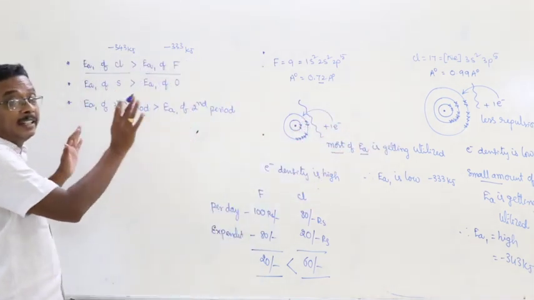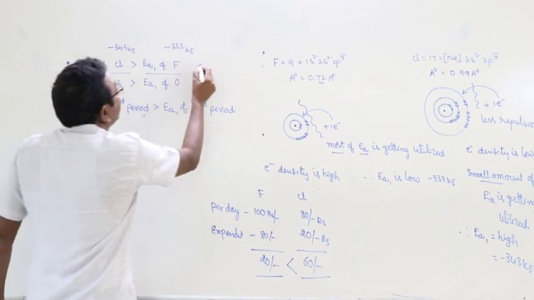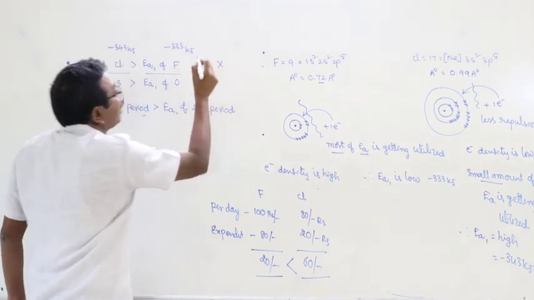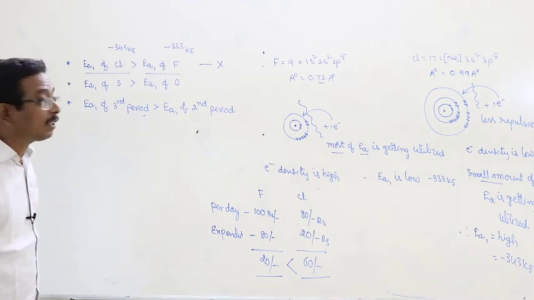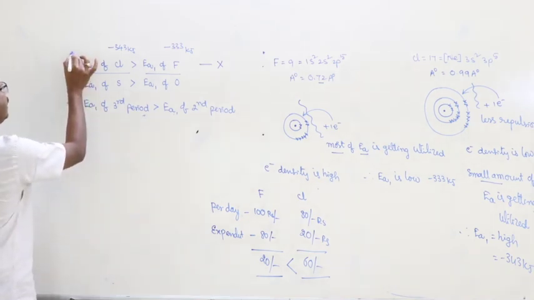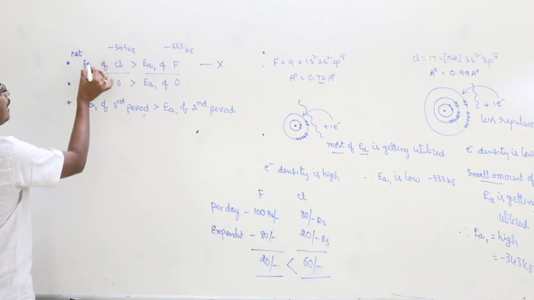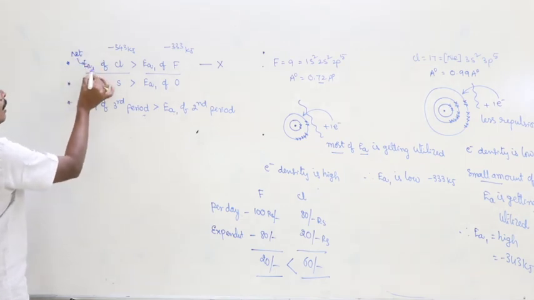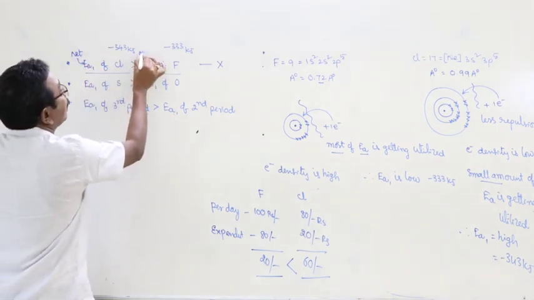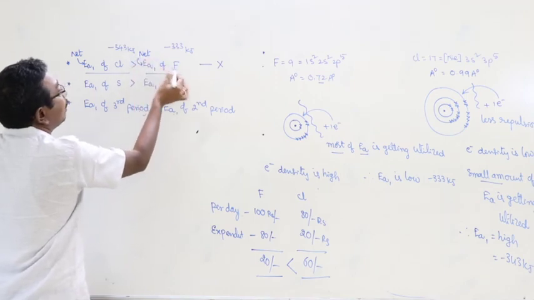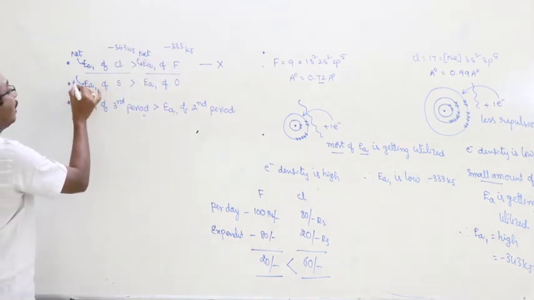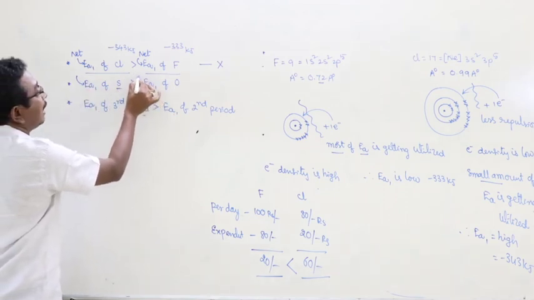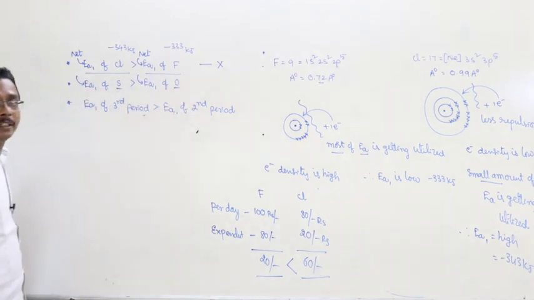Now, the statement given in the textbooks is wrong. But how do we have to give the statements? This is correct: the net electron affinity of chlorine is greater than that of the net electron affinity of fluorine. The net electron affinity of sulfur is greater than that of oxygen.